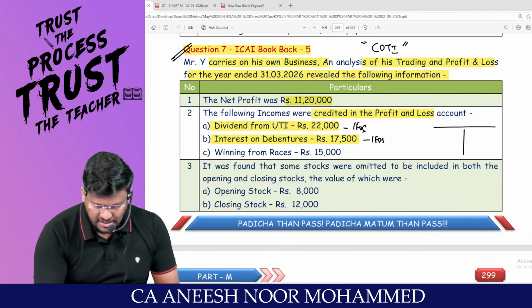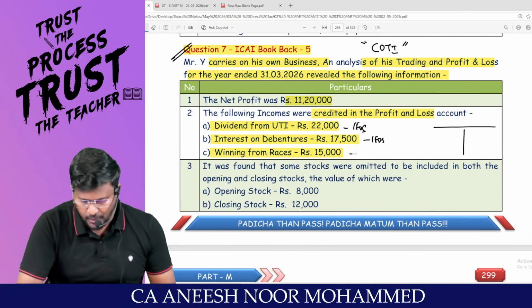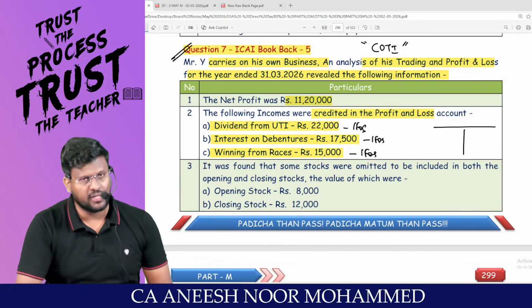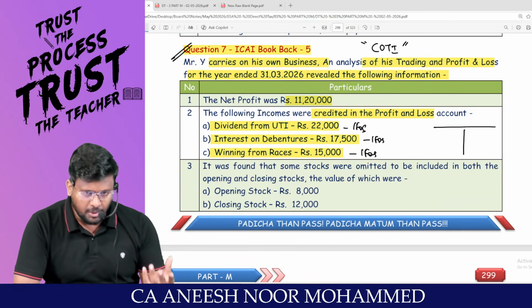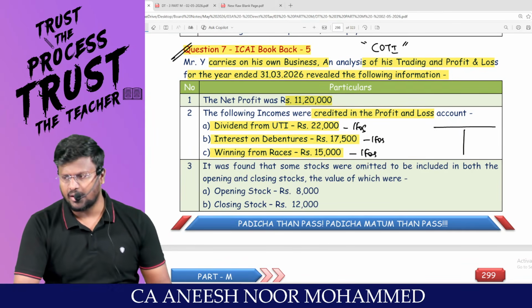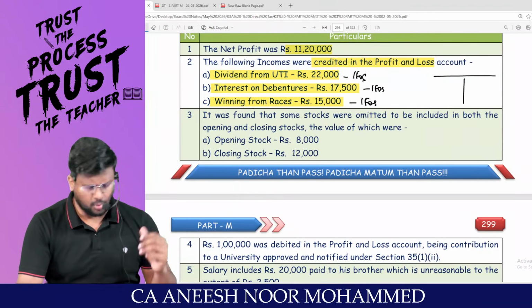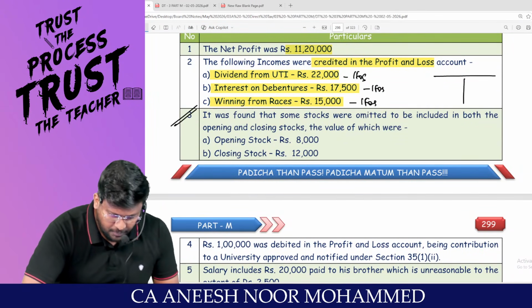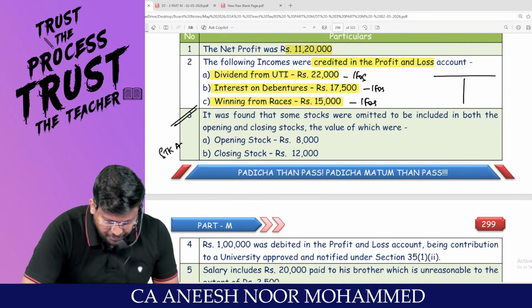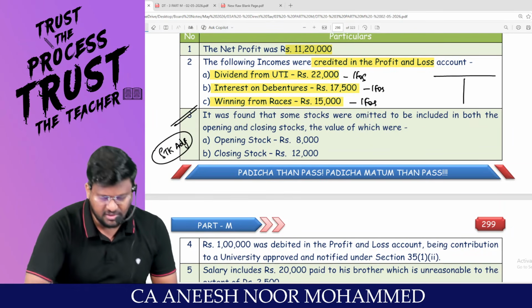Winning from races 15,000. This is a casual income. Again, this is an IFOS income. Should be removed from the PGBP and should be included in the IFOS. Normal adjustment, nothing more. It was found that this is called a stock adjustment. Sometimes the stock adjustment may be tested in exam.